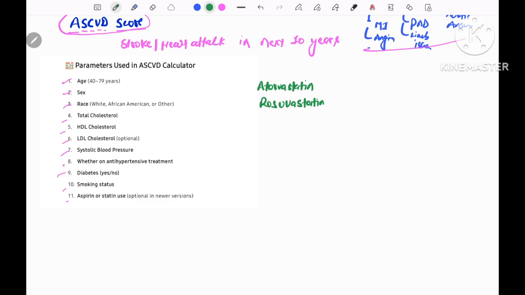And we choose between moderate intensity statin and high intensity statin.